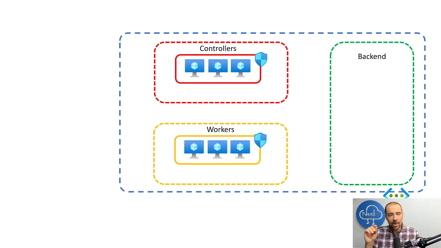All right. Now, the controllers and the workers both have a network security group assigned to them, and that's going to control what has inbound access to those virtual machines. For controllers, generally speaking, what needs to talk to them? The clients need to talk on 9200, and the workers need to talk to it on 9201. So that's going to go into that NSG. The workers need to accept connections from clients, so that'll be 9202,